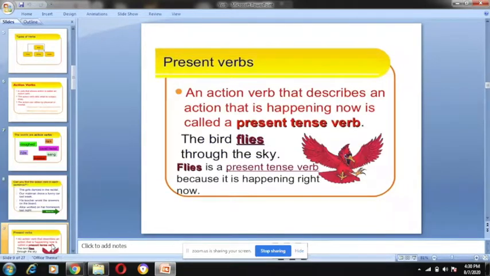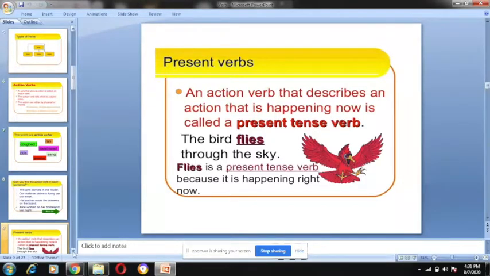Now, present verb. An action verb that describes an action that is happening now is called a present tense verb. The bird flies through the sky. Flies is the present tense verb because it is happening right now. So present tense verbs are verbs which are happening in the present. So the bird is flying now, so flies will be the present tense verb. Is it clear?